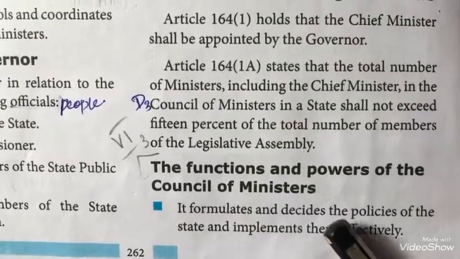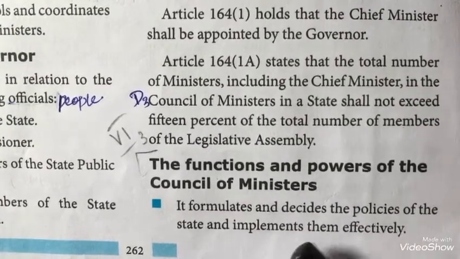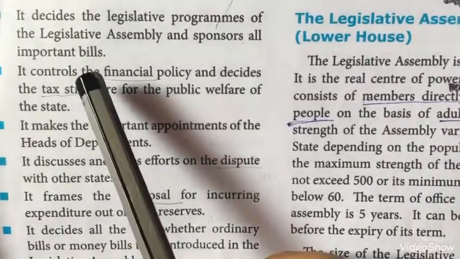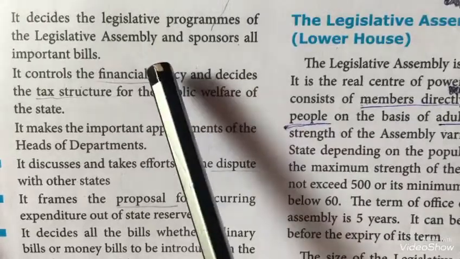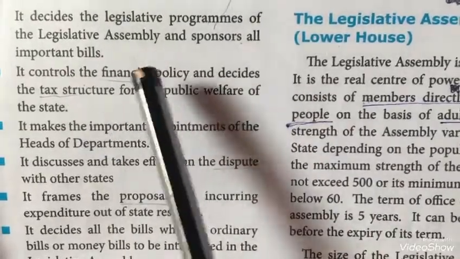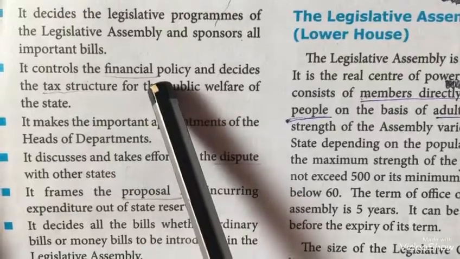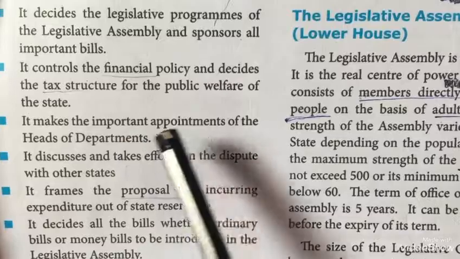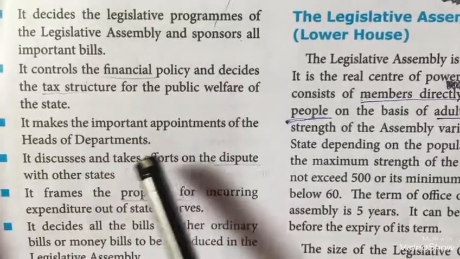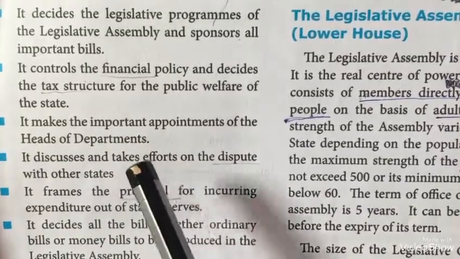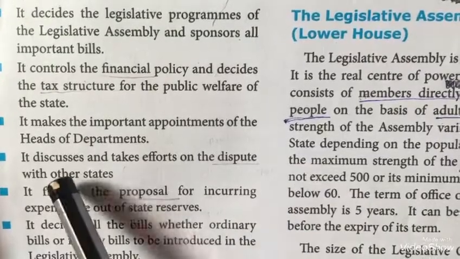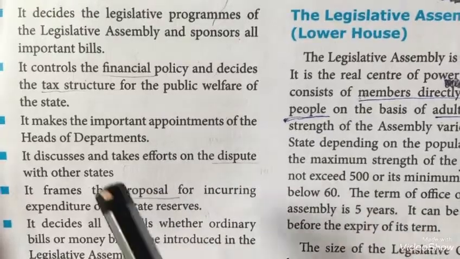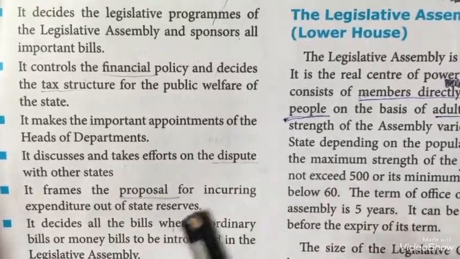So, the ministers design and implement the policies of a state. They decide the legislative programs and sponsor all important bills. They decide the financial policies and also the tax structure. They make the important appointments of the heads of departments. They discuss and take efforts on the problems with other states. Disputes means problems. They take effort to solve the problems with other states.